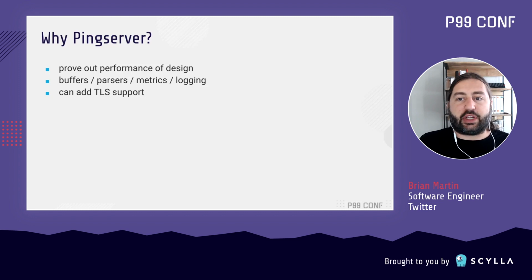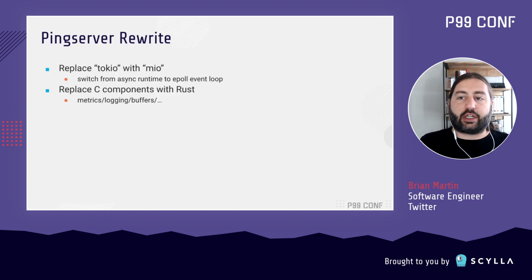I made some decisions based on past experiments and effort that I'd put into my other projects. I wanted to replace Tokio, which is an async runtime, with a basic epoll loop provided by the library MIO. This would be closer to how the C implementation was done, and I felt like it was going to give me a better chance of matching the performance of the C implementation.